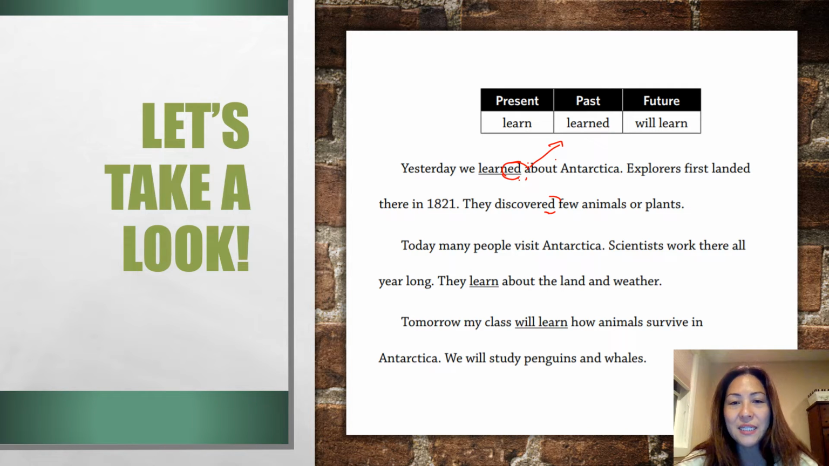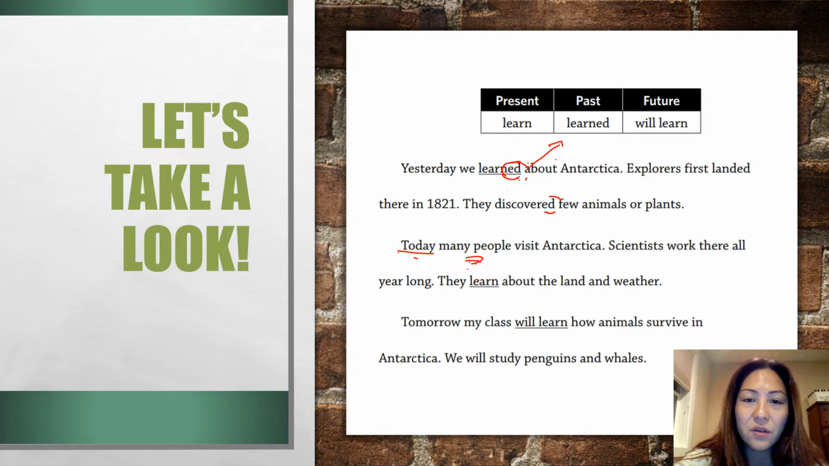Okay. Now the next one, it says today, which just means right now, the present. Many people visit Antarctica. Scientists work there all year long. They learn about the land and weather. So that would be the present tense. It's happening right now. Okay. So that's why this would be the present tense here.